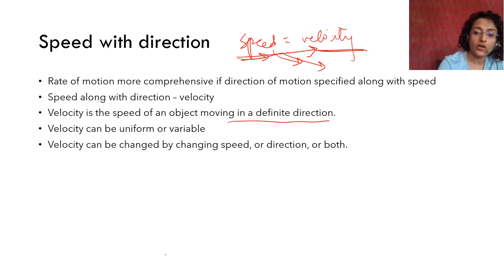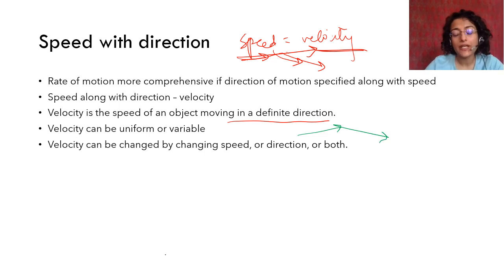Again, like I told you, if you're moving in this direction in a straight line, then speed is equal to velocity. But if you move like this, then velocity has changed, but the speed may or may not have changed. If it is 50 kilometer per hour here and 50 kilometer per hour here, the velocity has changed because the direction has changed, but the speed remains the same.